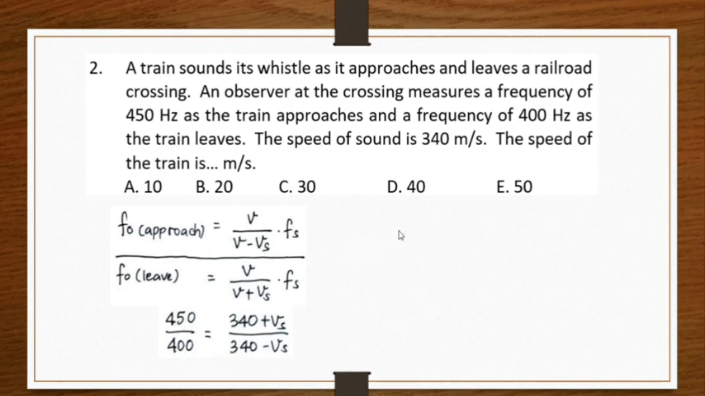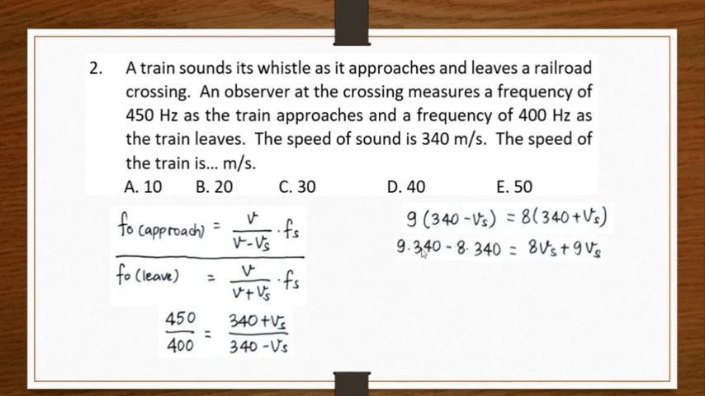450 and 400, we can divide. This becomes 9, this becomes 8. So 9 multiplied by 340 minus Vs should be equal to 8 times 340 plus Vs. 9 times 340 minus 8 times 340 should be equal to 8 Vs plus 9 Vs. So we have 340 equals 17 Vs, then Vs equals 20 meters per second. That is the speed of the train. So the answer is B.